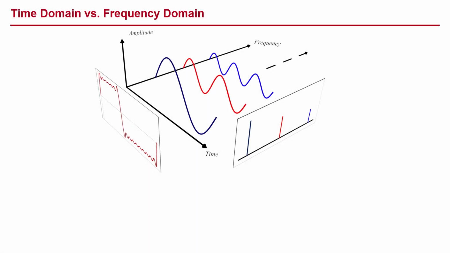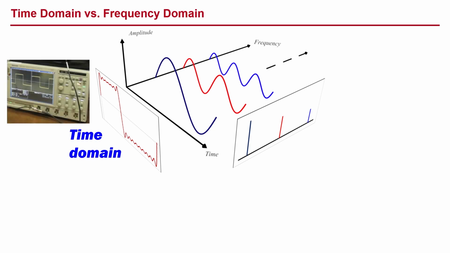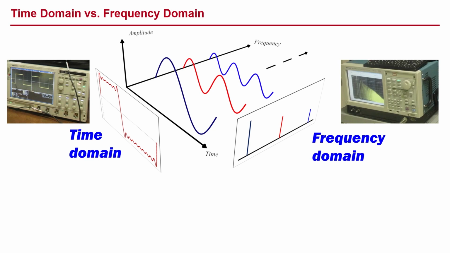Hello, and welcome back. In the next few sessions, we're going to talk about the two primary ways we have of looking at electrical signals. We can look at electrical signals in the time domain, as you would with an oscilloscope, and we can also look at them in the frequency domain, as you would with a spectrum analyzer.